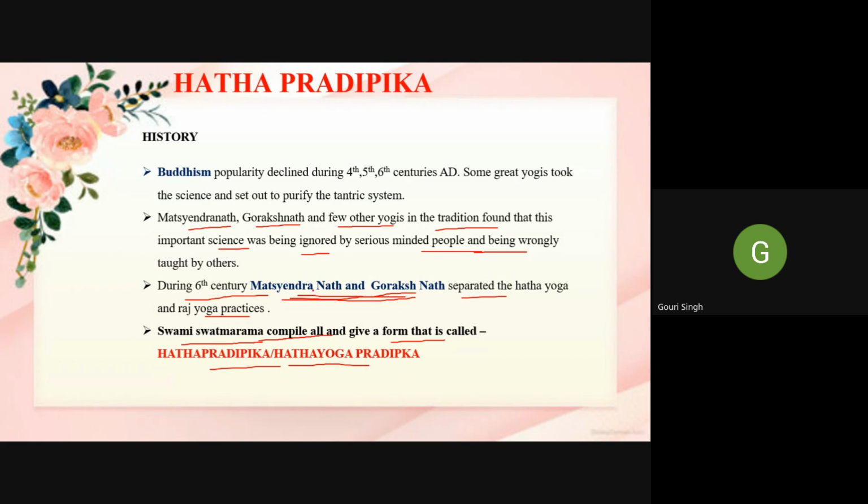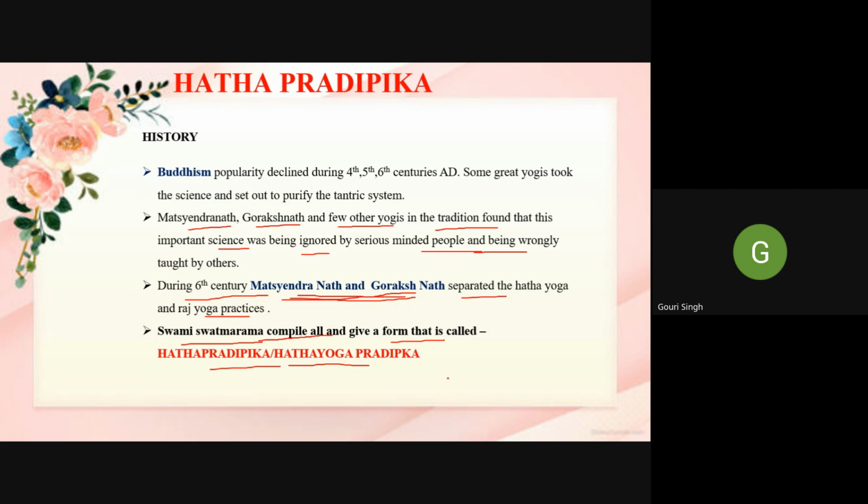But whenever this popularity was decreasing, at that time, in the 16th century, Matsyendranath and Gorakshnath came out, and they separated Hatha Yoga and particularly Raja Yoga, these two practices. Okay, and who can tell me what is the difference between Hatha Yoga and Raja Yoga?